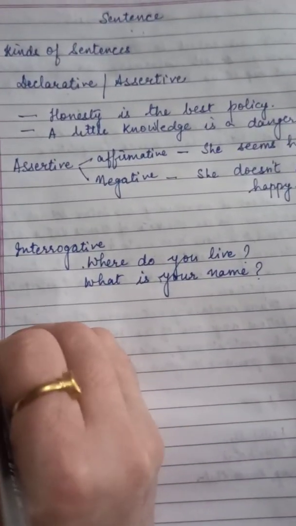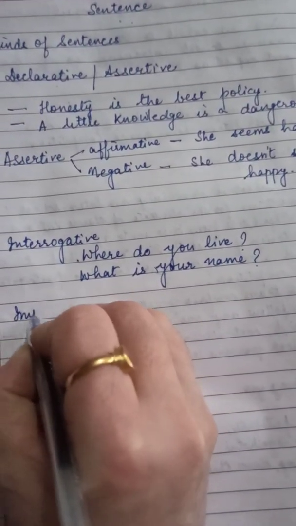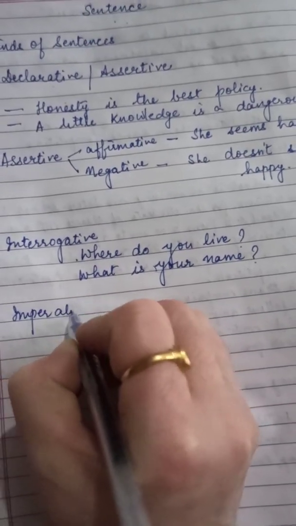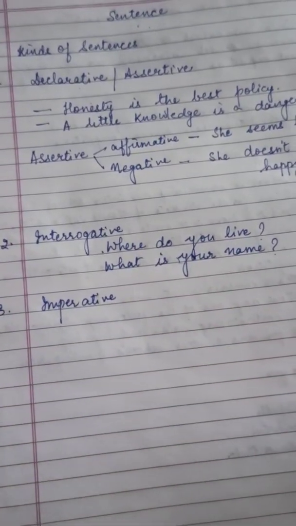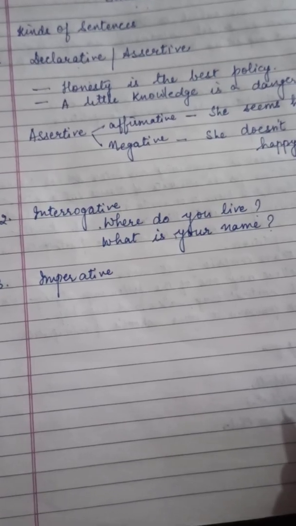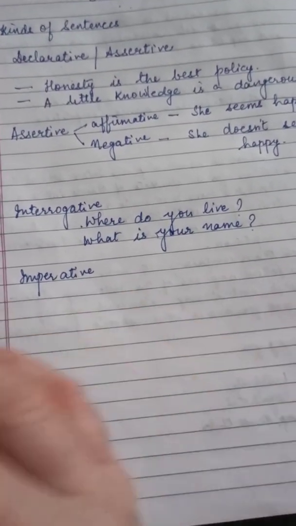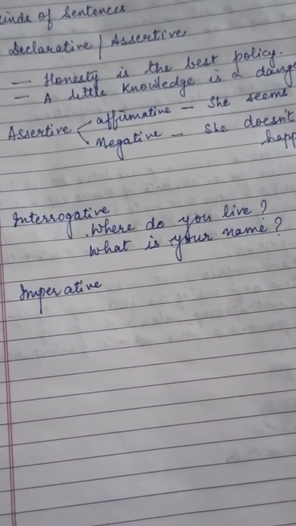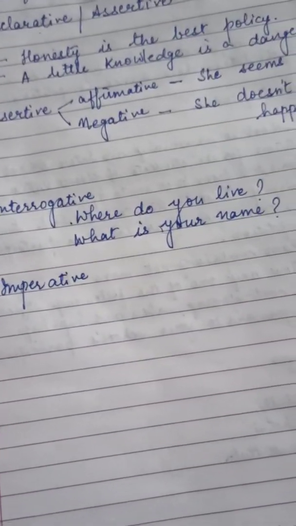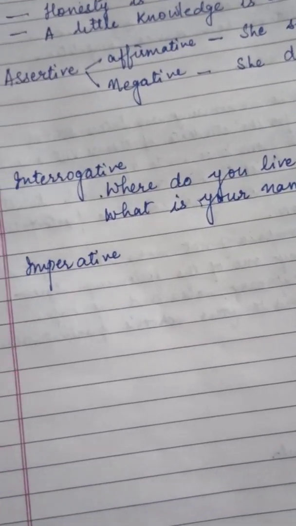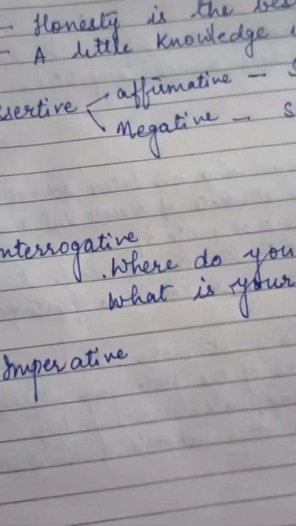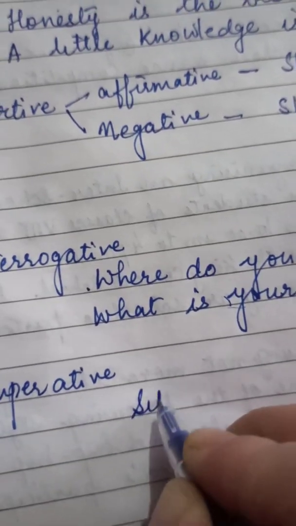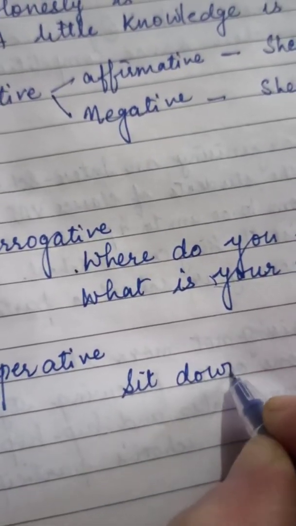Then third form of sentence is imperative sentences. Imperative sentences are those sentences which express a command, request or order. So a sentence that makes command, request, entreaty, order, etc. are called imperative sentences. For example, sit down. So you're just ordering.